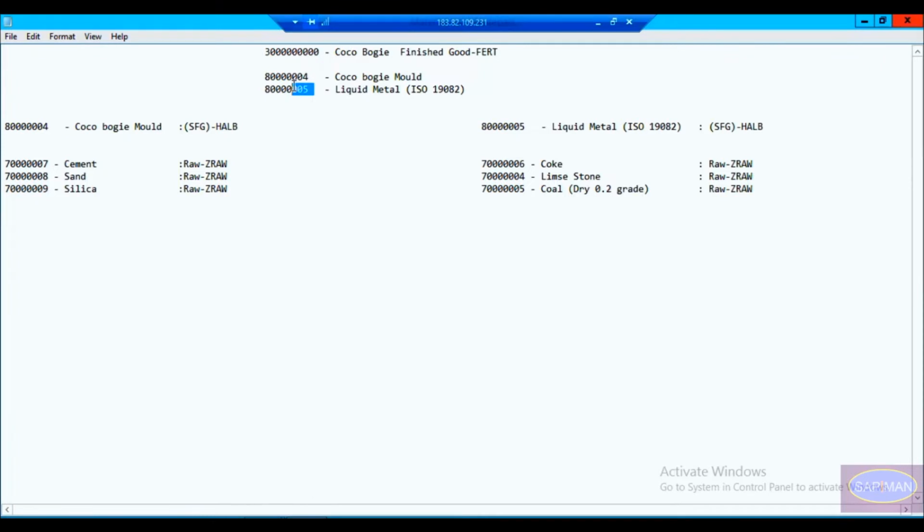If you go to any foundry industry or steel and metal processing industry, you will find this kind of thing. First of all, they bring some sand, cement, and silica. These are the different raw materials, and with their help they prepare a mold first. Side by side, they take coke, limestone, and coal, and prepare liquid metal.